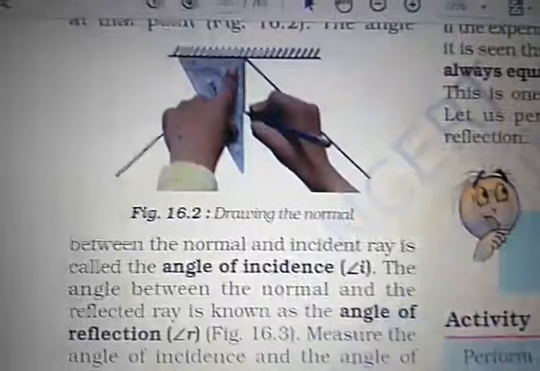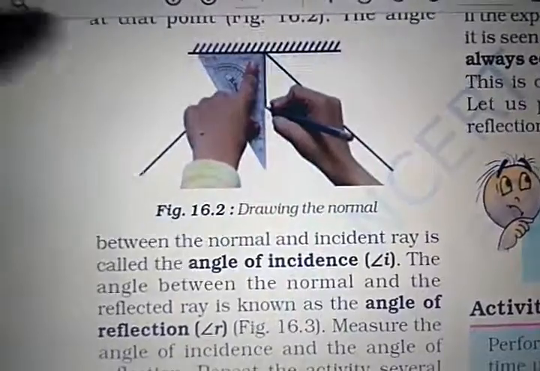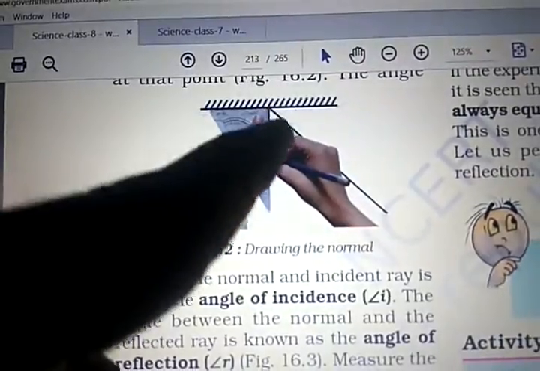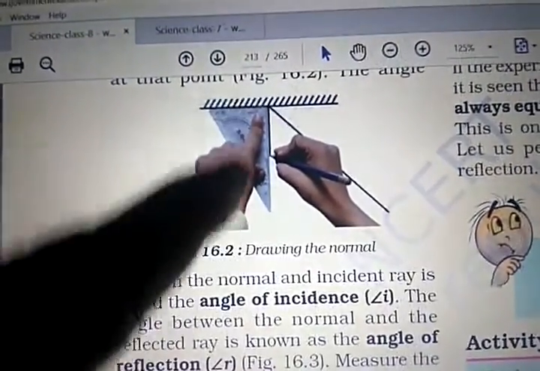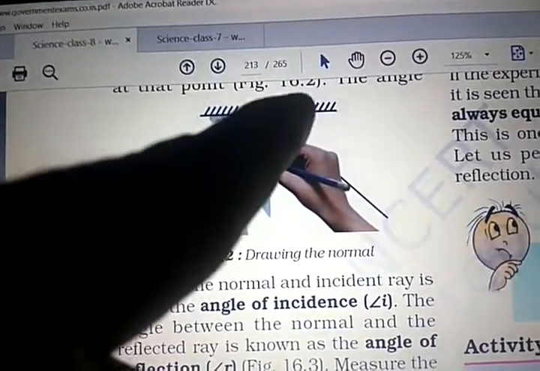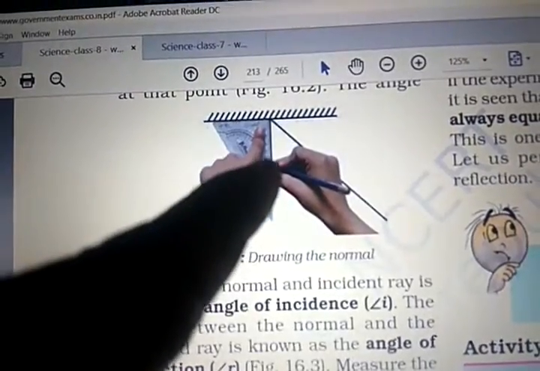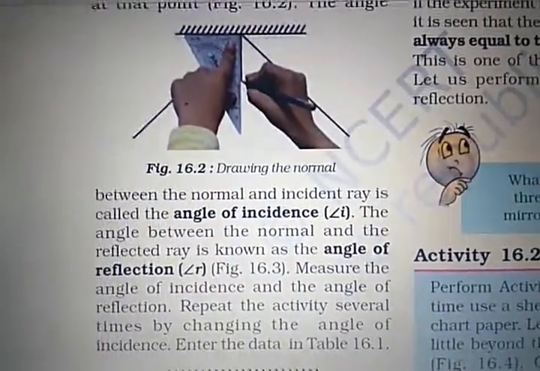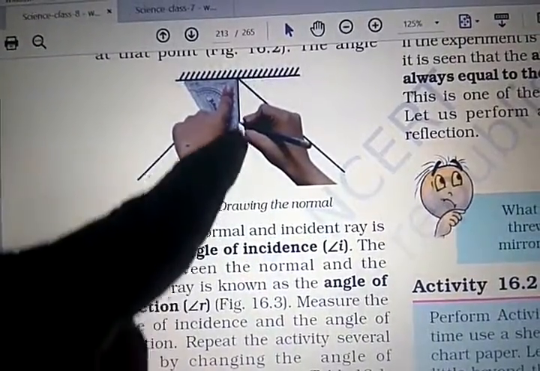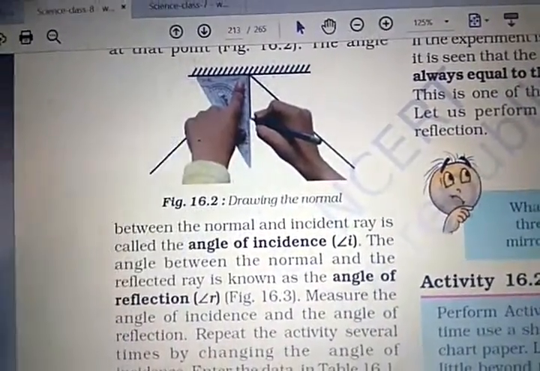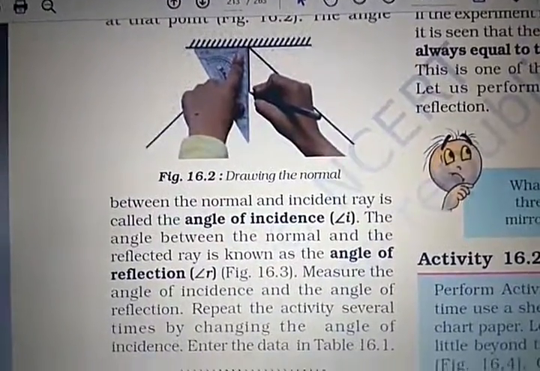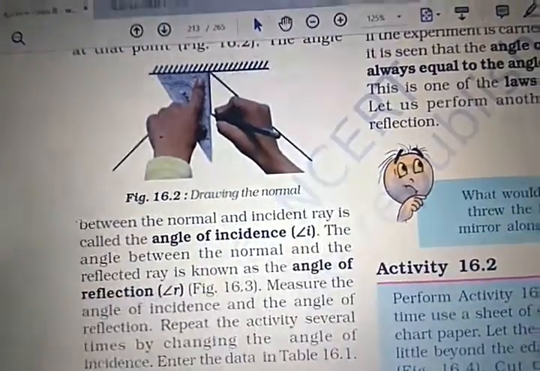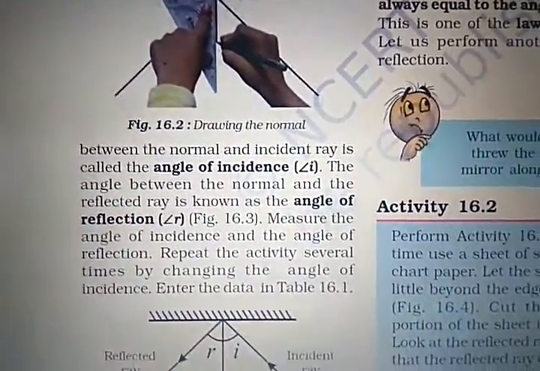Look at the figure. This is a mirror, and this is the incident ray, and this is the reflected ray. Now this is the normal: to the surface of the mirror, draw one line, this is the normal, correct. The angle between the normal and the incident ray is known as the angle of incidence, represented by small i. The angle between the normal and the reflected ray is known as the angle of reflection, right?